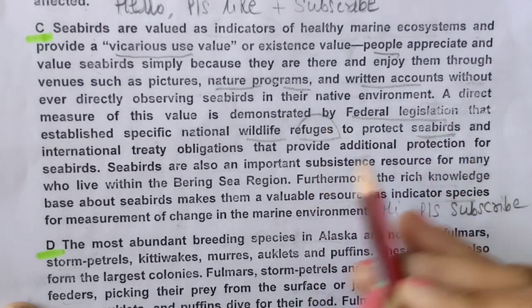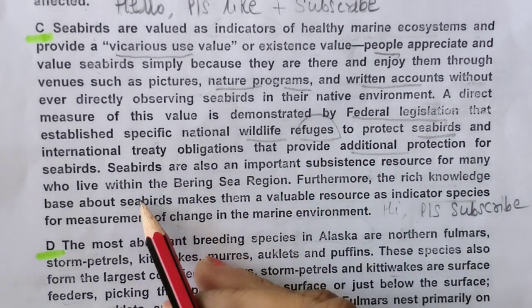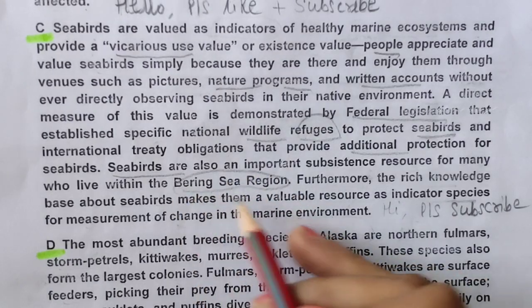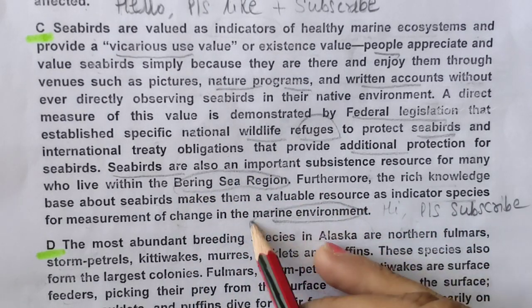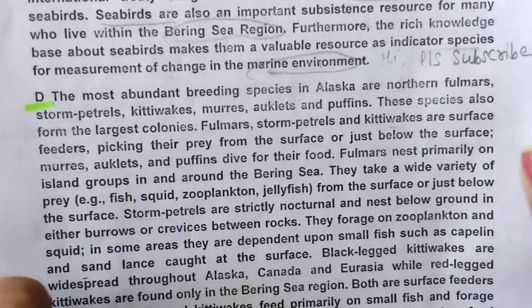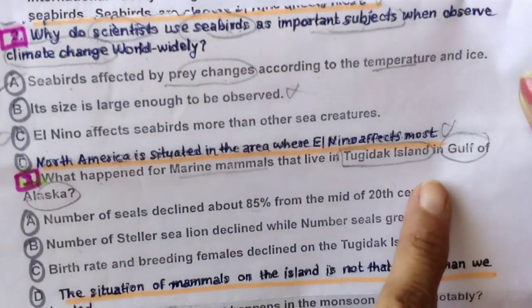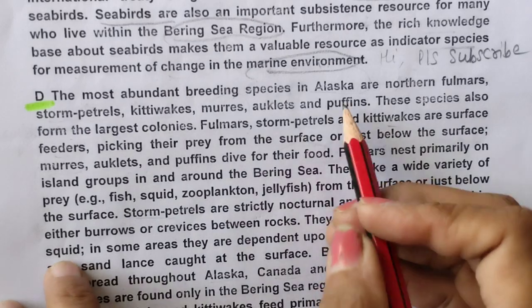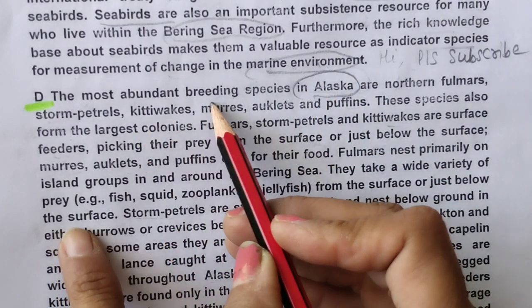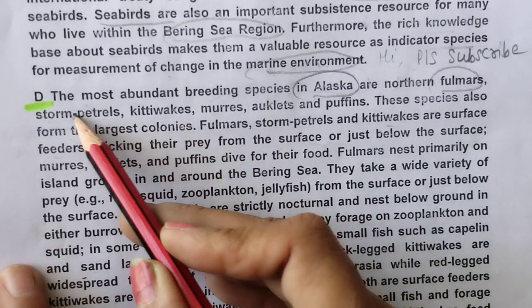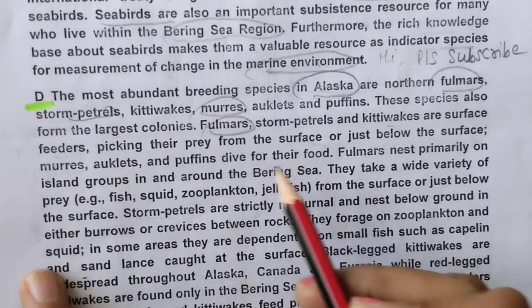Refuges to protect seabirds. Seabirds are also a resource for the Bering Sea region. Nothing is there relating to our question. So we are looking for the Gulf of Alaska and Tugidak Island. Okay, Alaska is here, but I am looking for this.